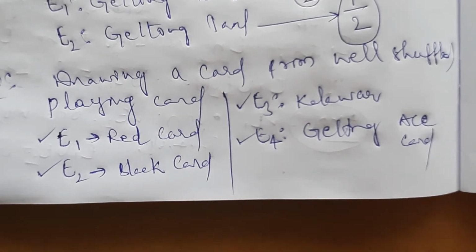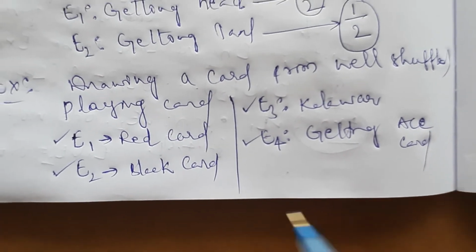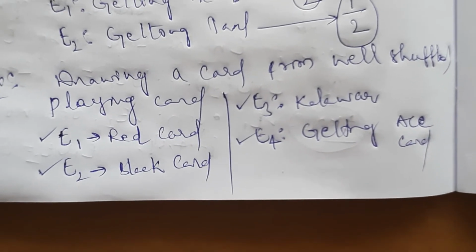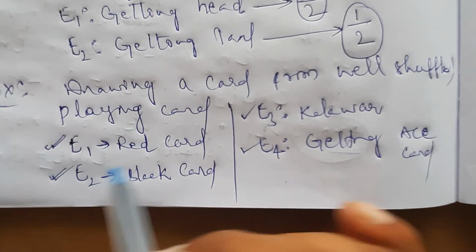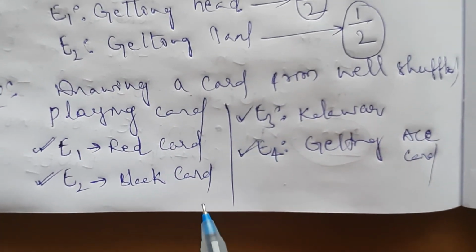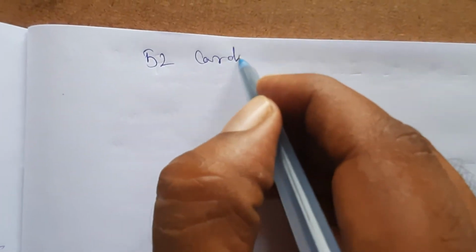In order to discuss equally likely or equiprobable, we have to find the probability of all these four events. In a set of playing cards, how many cards will be there? 52 cards. E1 means red card. What is P of E1?